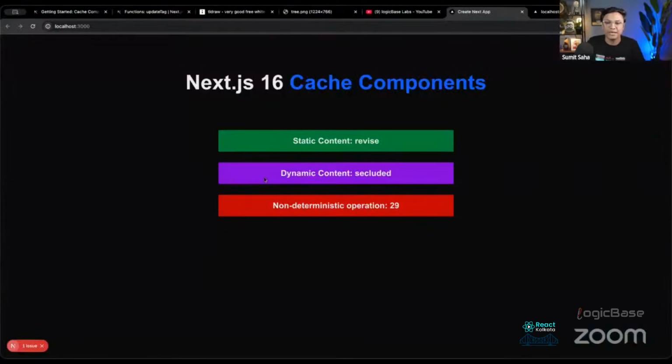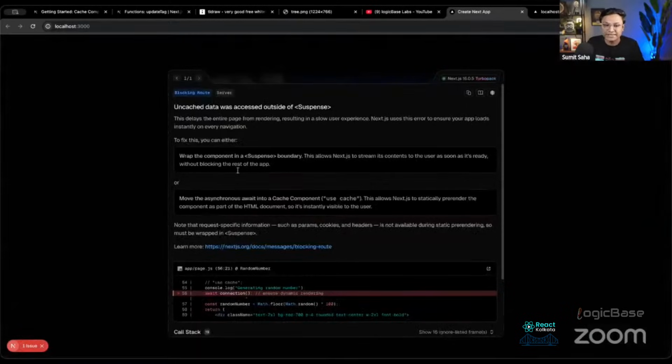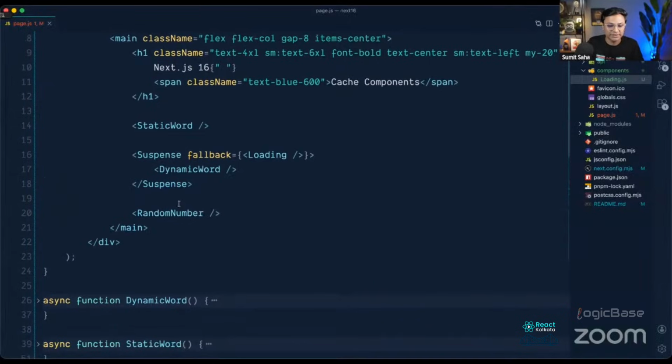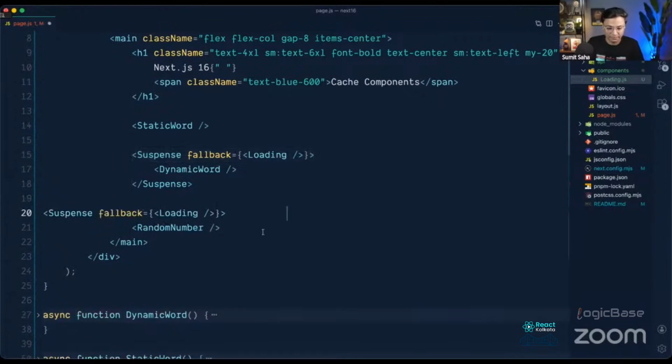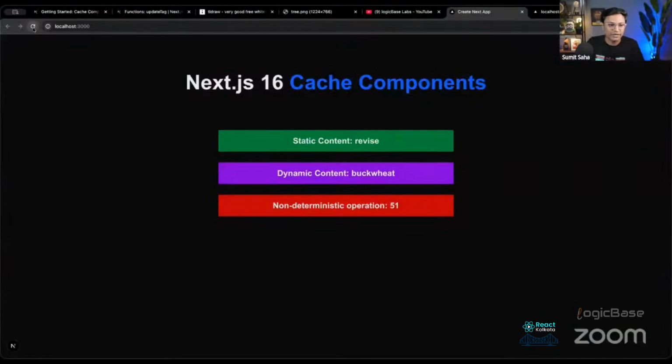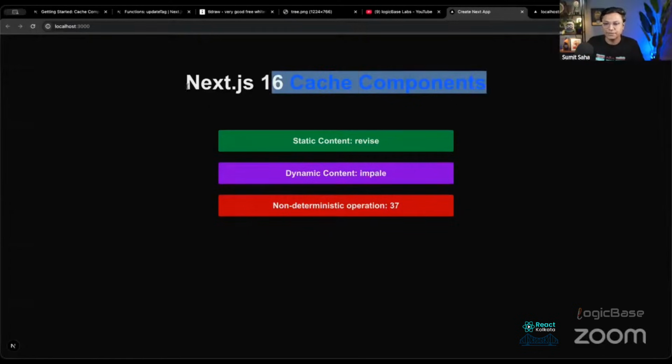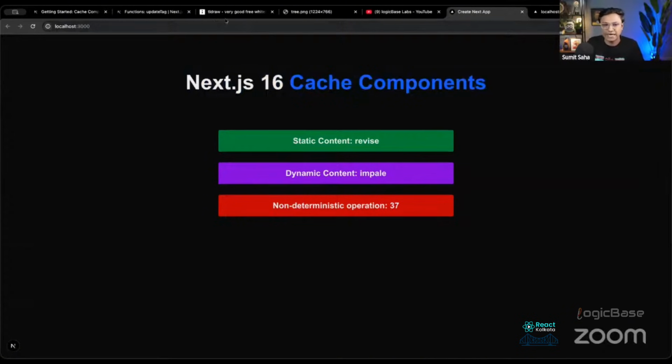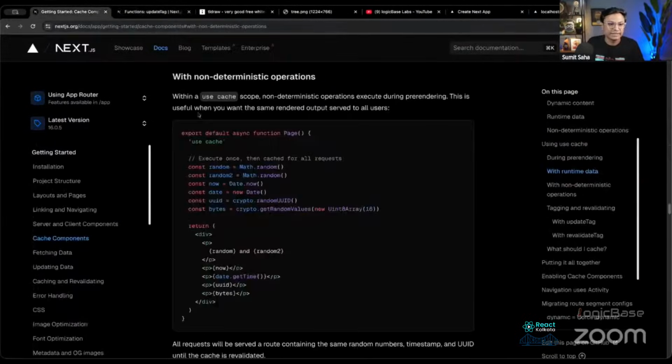Still, it will show you an error. Why? Because now the component is dynamic, but I haven't wrapped it with a suspense boundary. So I will now do that. So this is the example for a non-deterministic value. Now, if I reload, you will see the random number dynamic. Now, in this page, this is a static component. These two are actually dynamic components, which will be streamed in when we build a production build, and even in the development version as well. So that's what the documentation was pointing towards, that this is the non-deterministic thing.